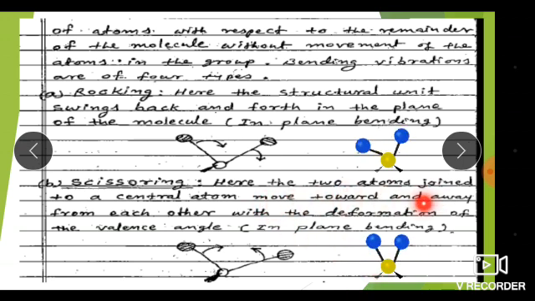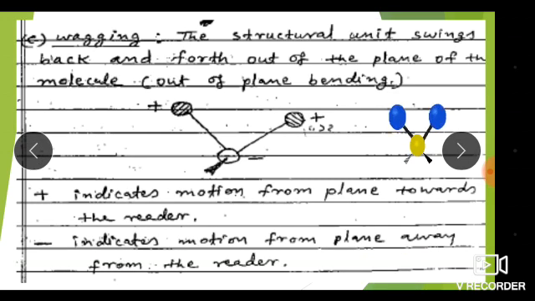Here, the two atoms joined to a central atom move towards and away from each other with deformation of the valence angle in a plane bending. So it is known as in plane bending. Two types of vibration, rocking and scissoring vibrations, are known as in plane bending.